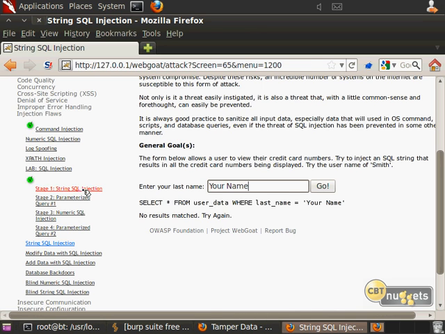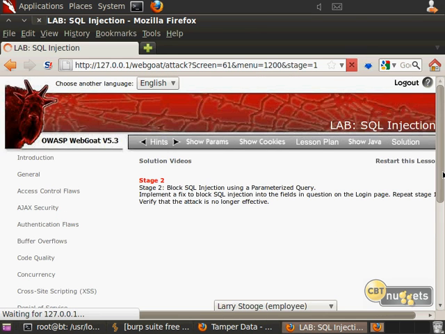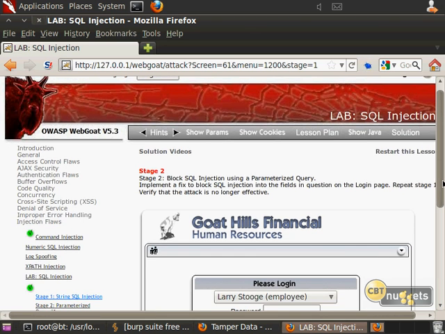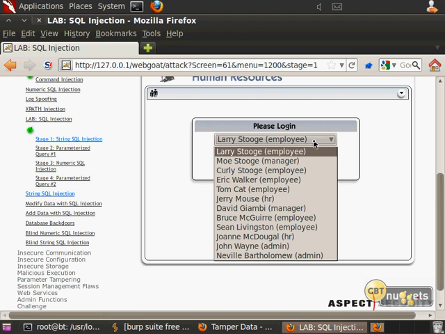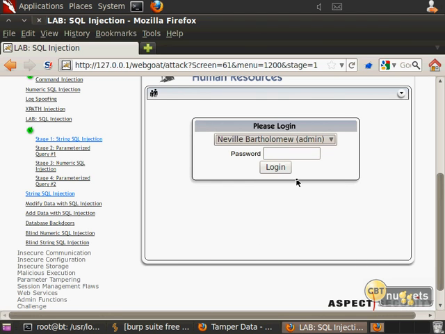That's not what I was doing. Oh, I'm in the wrong place. I meant to click there. Sorry. So there we go. Because there's a drop-down list of users. That's what I was trying to find here. So there's these users that appear here, and I'm interested in managers or somebody that's higher level, a John Wayne admin or a Neville Bartholomew admin, somebody like that, right?